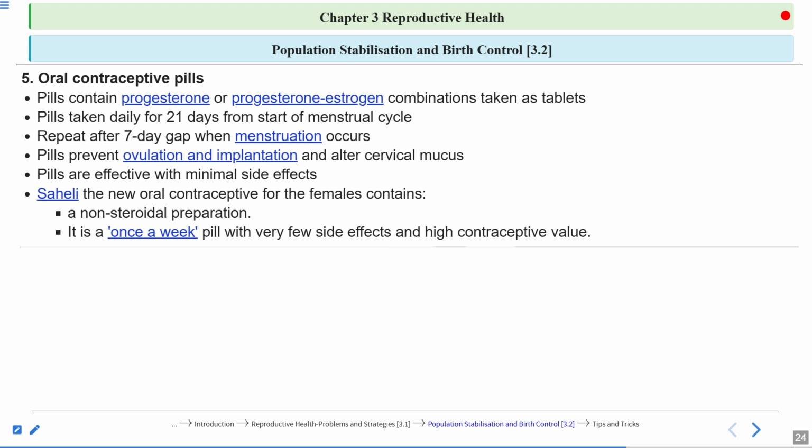So females have to take this pill only once a week. Okay, clear? So this SATHEE will have minimum side effects because first of all, it is non-steroidal and it is non-hormonal as well.